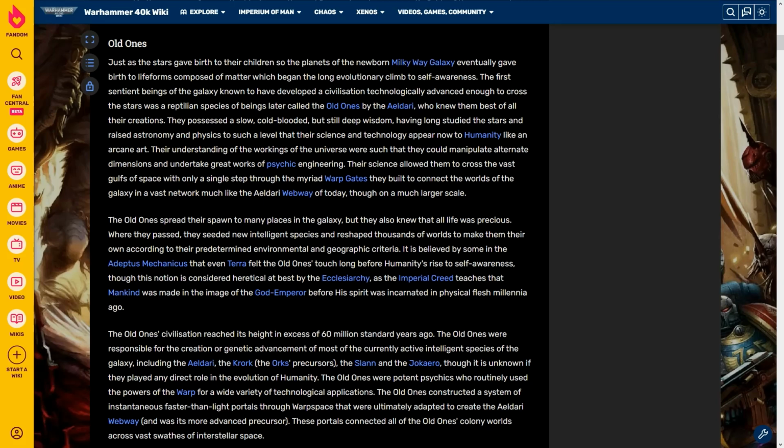They possessed a slow, cold-blooded, but still deep wisdom, having long studied the stars and raised astronomy and physics to such a level that their science and technology appear now to humanity like an arcane art. Their understanding of the workings of the universe were such that they could manipulate alternate dimensions and undertake great works of psychic engineering. Their science allowed them to cross the vast gulfs of space with only a single step through the myriad warp gates they built to connect the worlds of the galaxy in a vast network much like the Eldari's webway of today, though on a much larger scale.